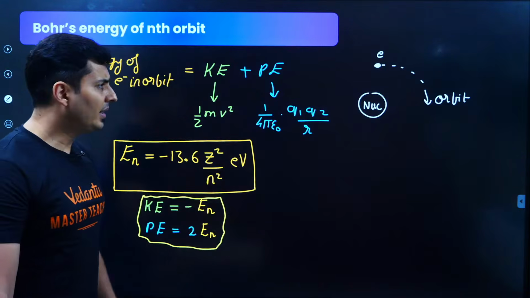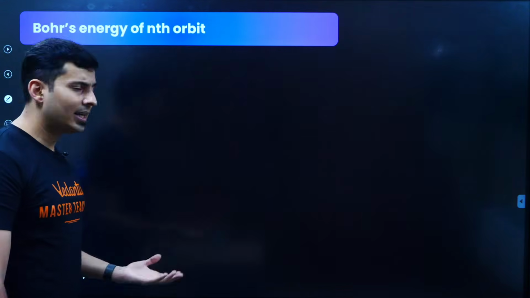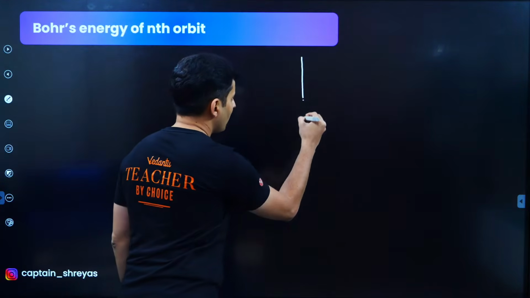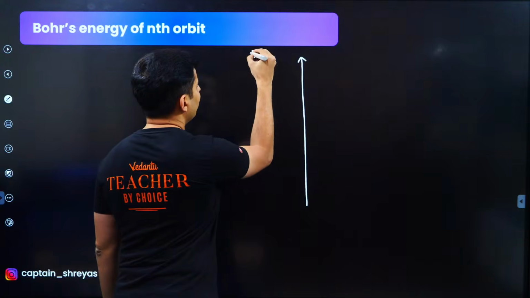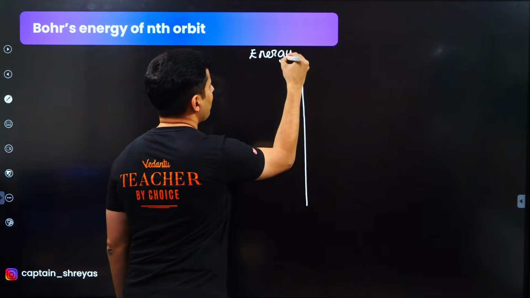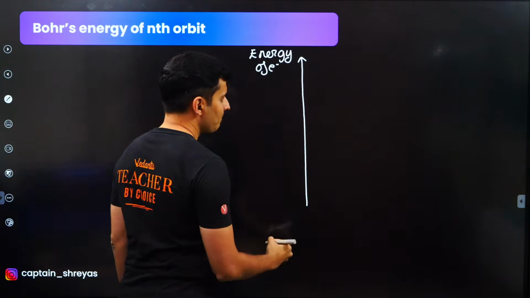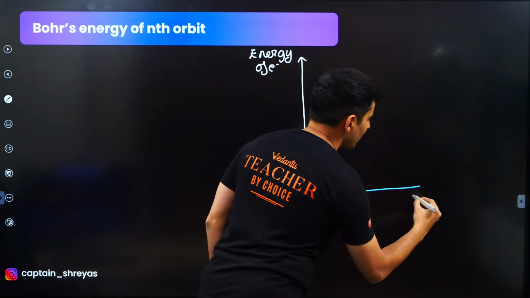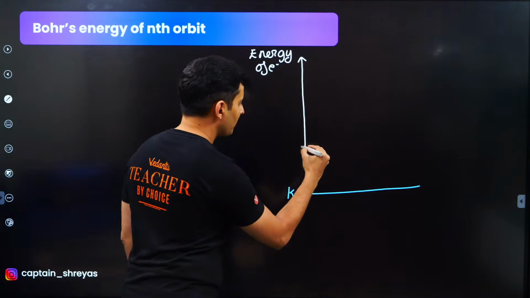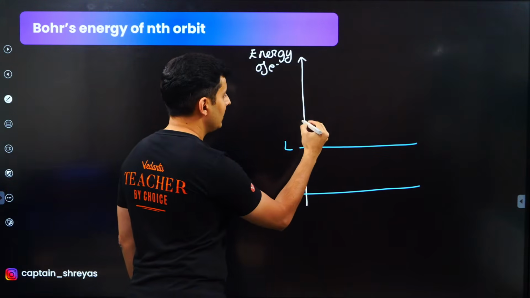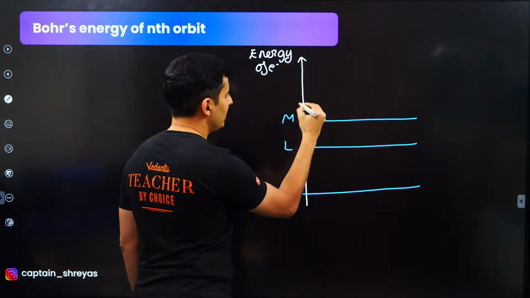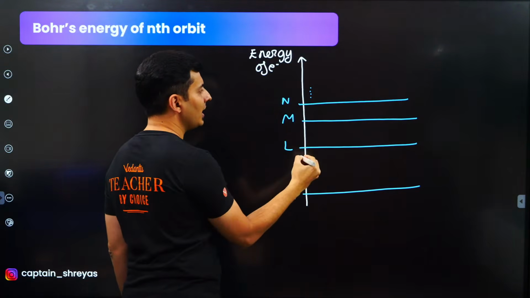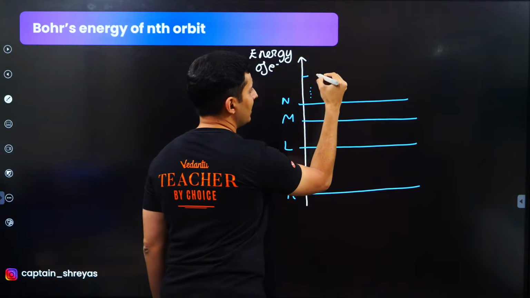Okay. Now, why is that energy negative? See, actually what happens is when you draw a chart or a graph of the energy of that electron, this is how it's going to look. This is basically your K shell, then your L shell, then your M shell, then your N shell, and so on. Many shells will be there, and the last shell will come over here.